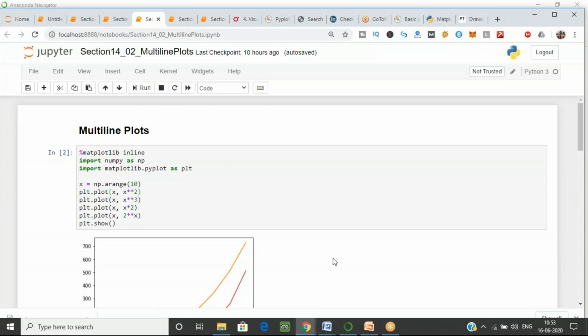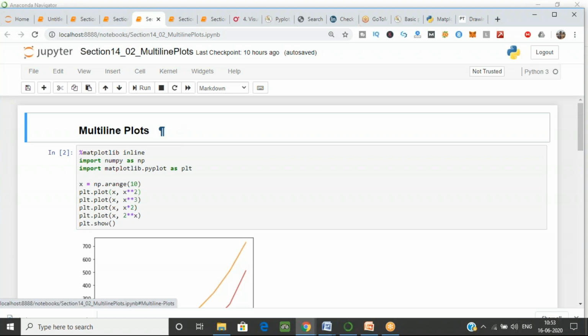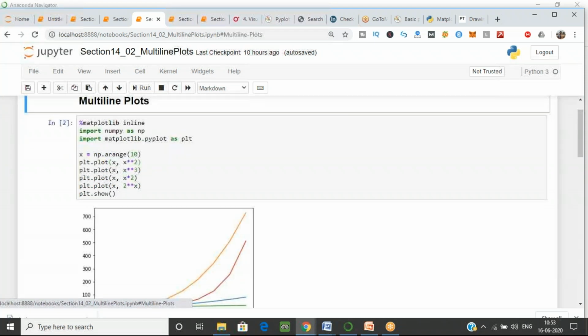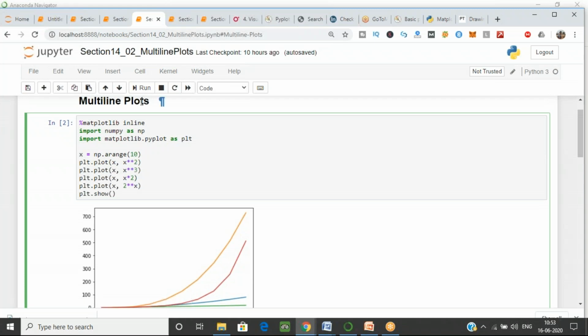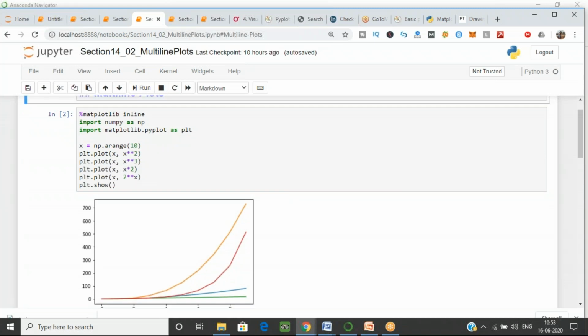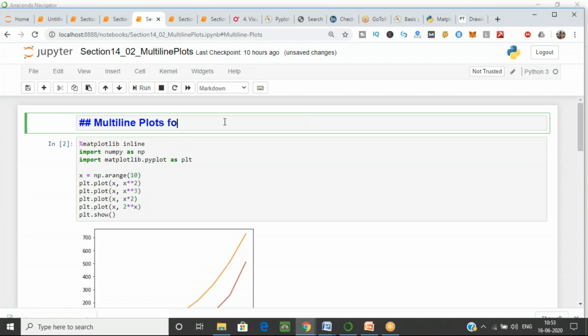Yeah, this is our multi-line plots. Okay, let's write over here because this is markdown. Just one sec. Multi-line plots for UIT students.